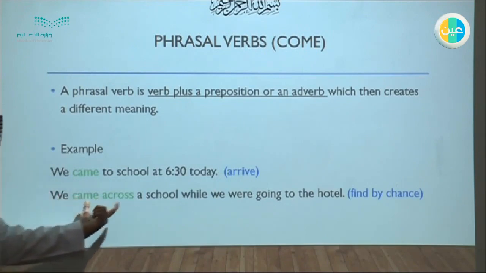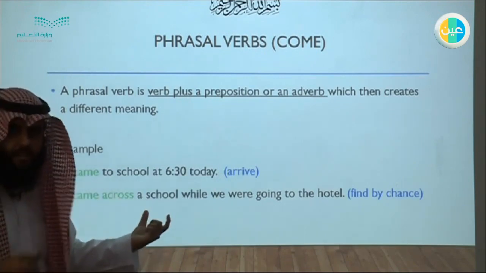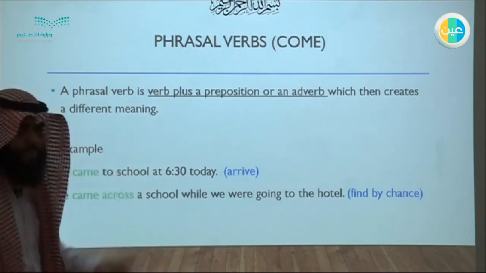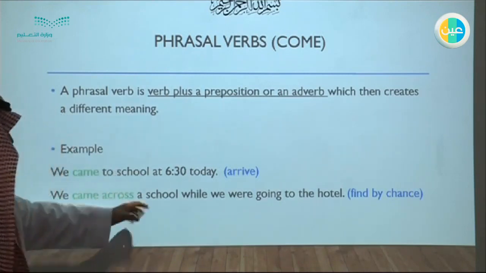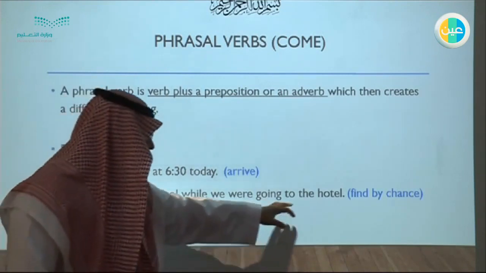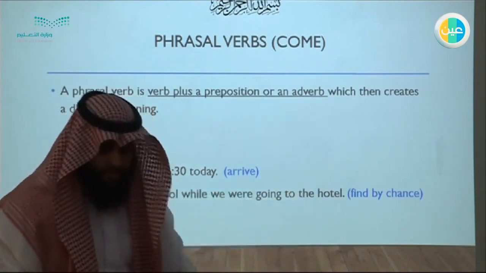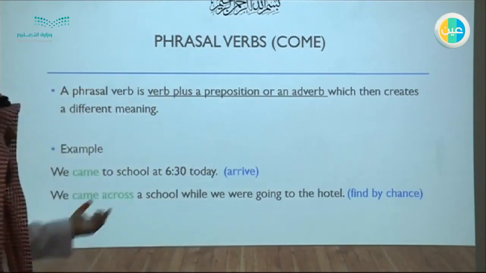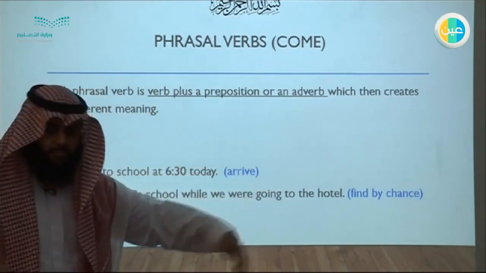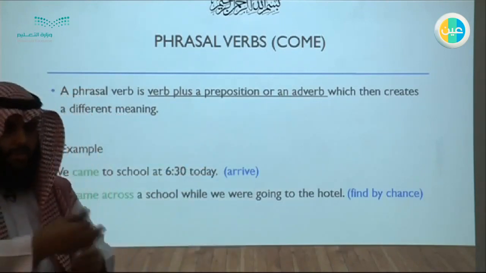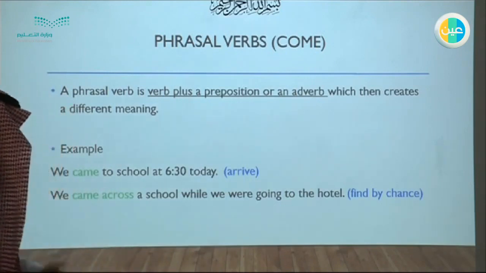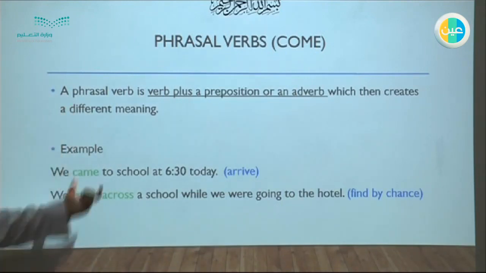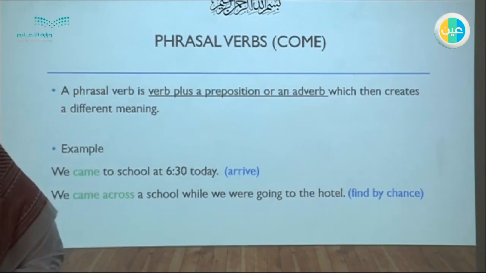But when you say came across, now came across is a phrasal verb. It has a different meaning. For example, we came across a school while we were going to the hotel. So we were going to the hotel and we came across. So this means we found by chance. That's the thing that we came across by chance. So the meaning changed very much.